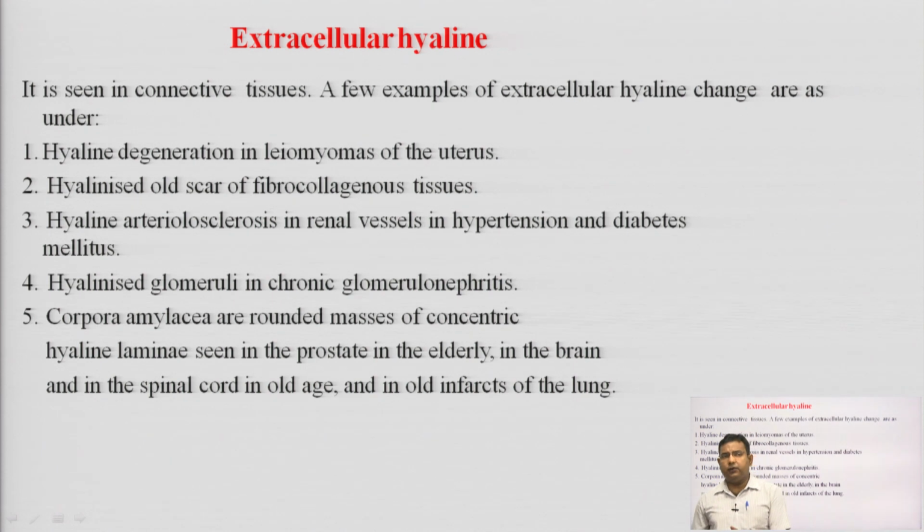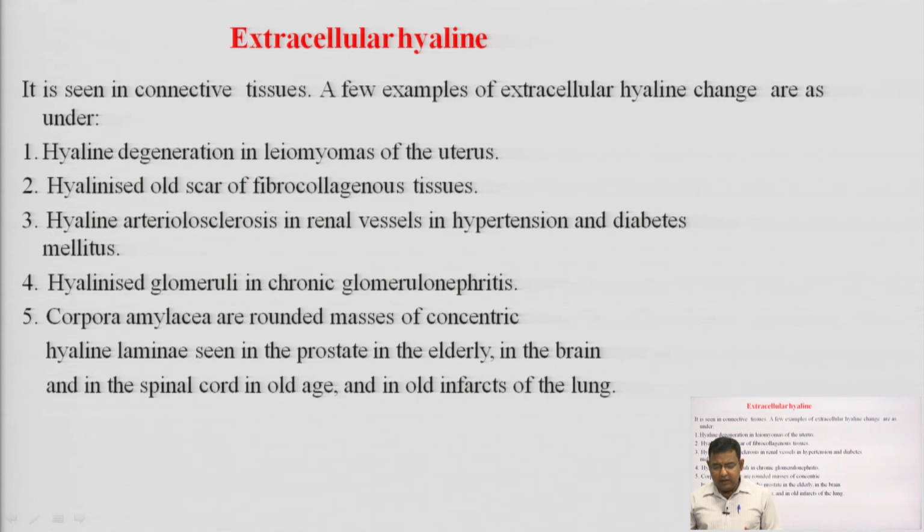Now, it is the extracellular hyaline. It is seen in connective tissues. We know about the different kinds of tissues like muscle tissue, connective tissue. A few examples of extracellular hyaline changes are as under. What are the different examples? Like hyaline degeneration in leiomyomas of the uterus. Leiomyoma is actually a medical terminology for a tumor of the smooth muscle fibers of the uterus.